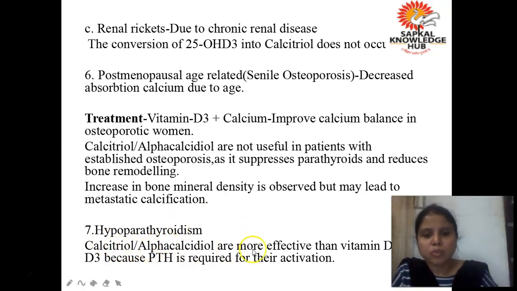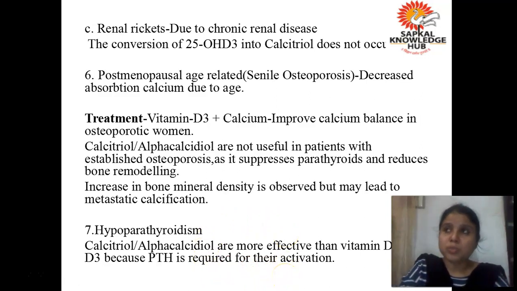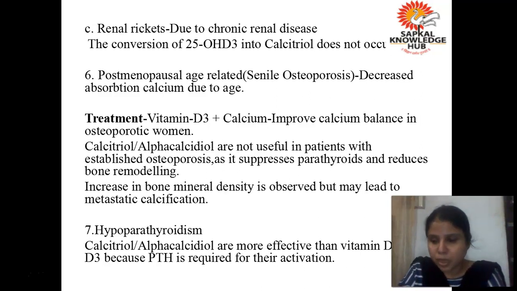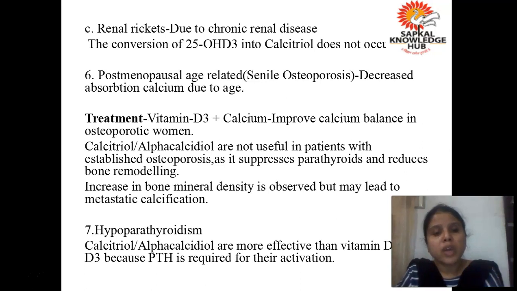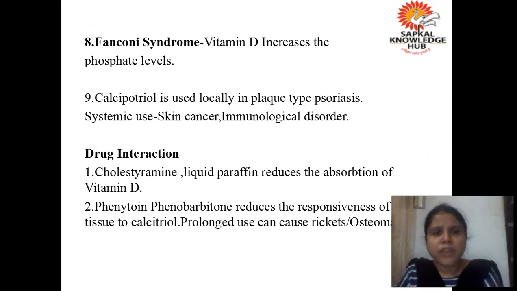See this, calcitriol is more effective than vitamin D2 or D3 in case of hypoparathyroidism because PTH is required for their activation. The point you have to remember is that for activation of vitamin D, you require parathormone. So if a person has hypoparathyroidism, it means the level of parathormone is less, so vitamin D will not be activated. Are you getting it? That is why in this case we give calcitriol. Understood?